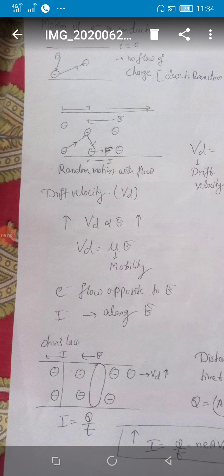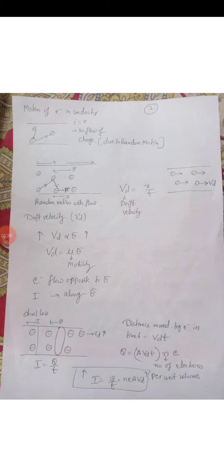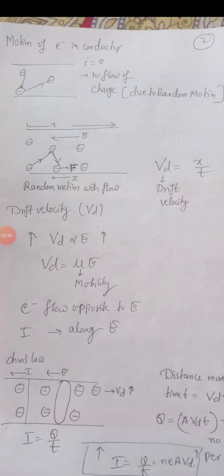Here, student, is a conductor. I have shown it in a figure where the negative charges are moving in a particular direction. As I have said, now the velocity is Vd. Now student, I am considering a particular section, and the distance moved by an electron in time t will be given by Vd into t.